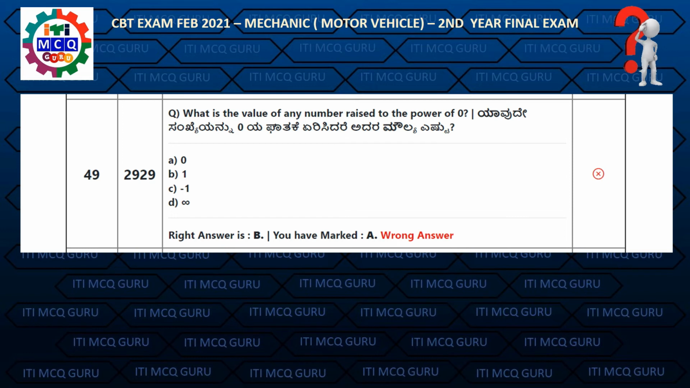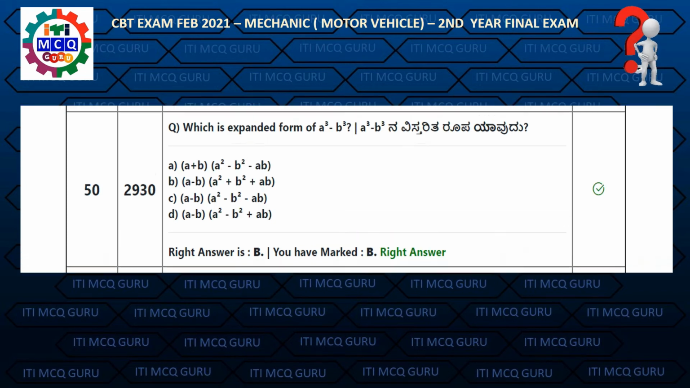Question 49. What is the value of any number raised to the power of 0? Right answer is B, 1. Question 50. Which is expanded form of a cube minus b cube? Right answer is B, (a minus b)(a square plus b square plus ab).